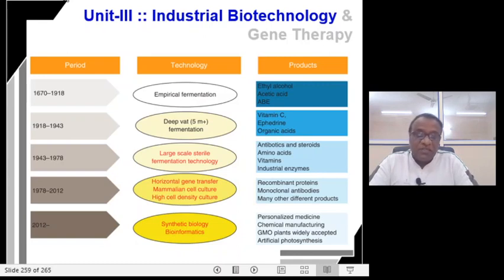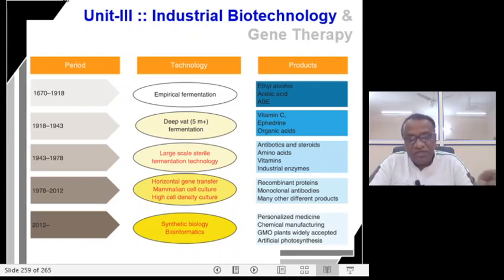Synthetic biology is about the redesigning of microorganisms for the purpose of obtaining useful products by engineering them, especially in the field of agriculture, medicine, and manufacturing.